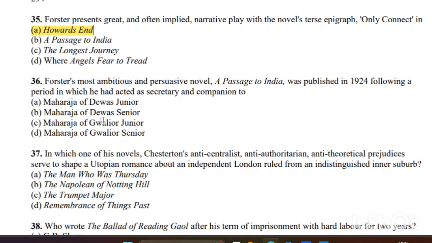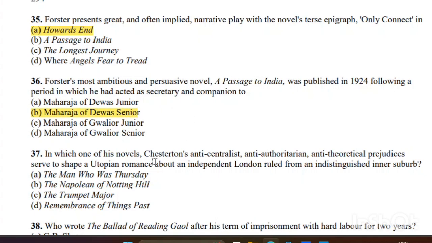Forster's most ambitious and persuasive novel, A Passage to India, was published in 1924, following a period in which he had acted as secretary and companion to... So it's a very easy question. Maharaja of Dewas Senior, I think. 36. So the right answer is Maharaja of Dewas Senior.